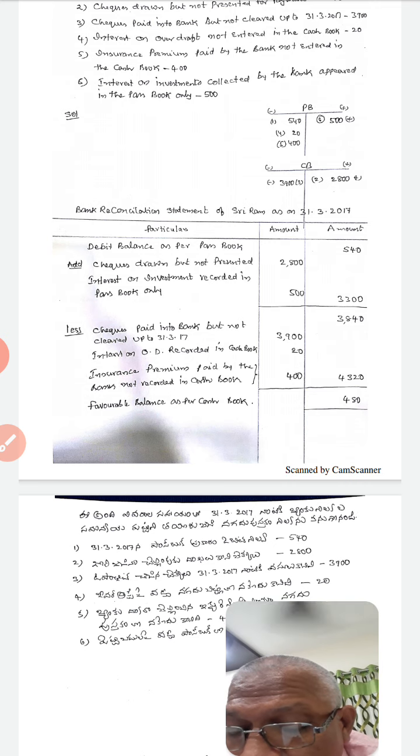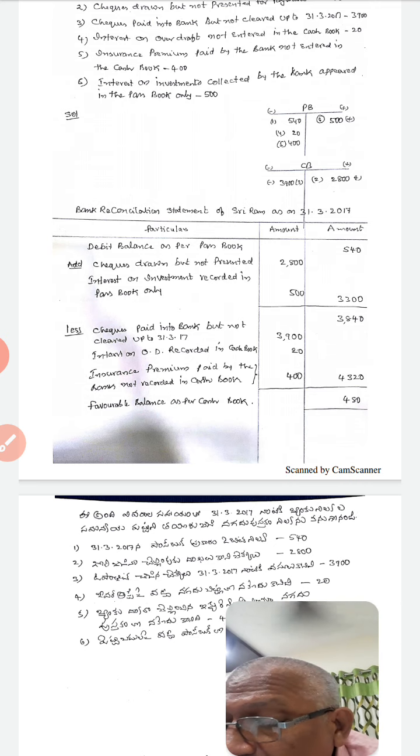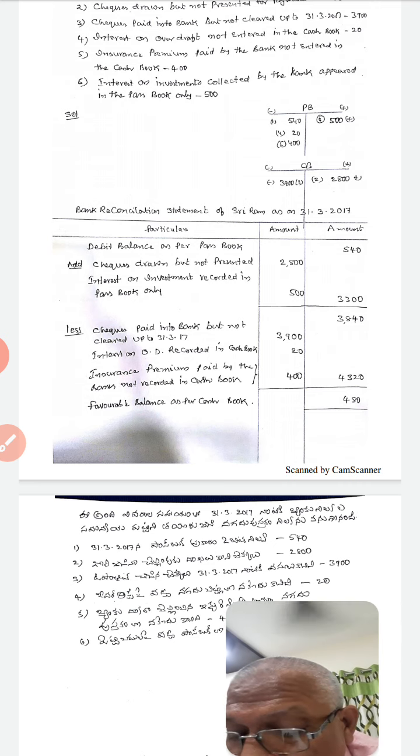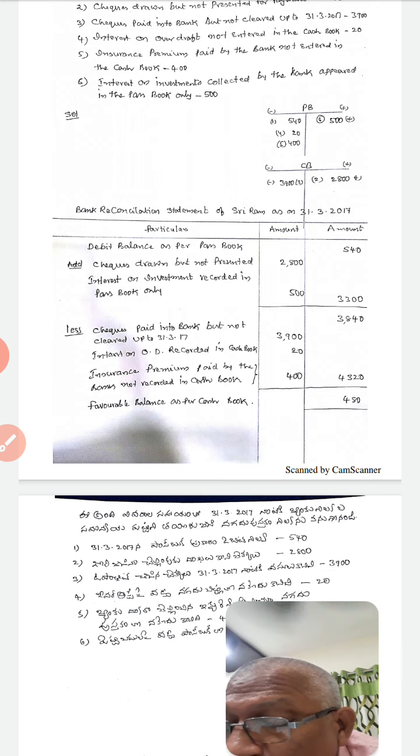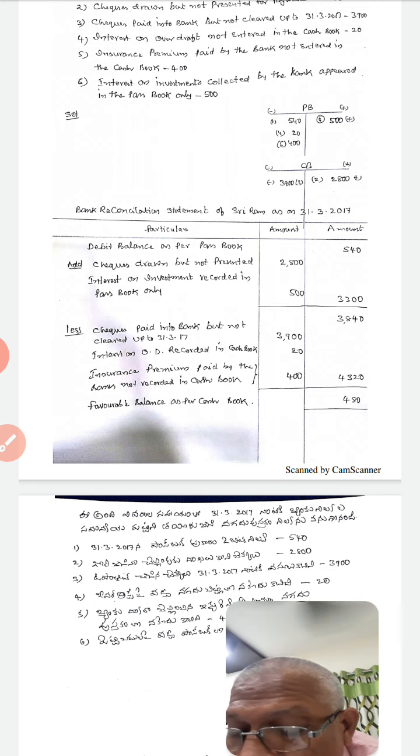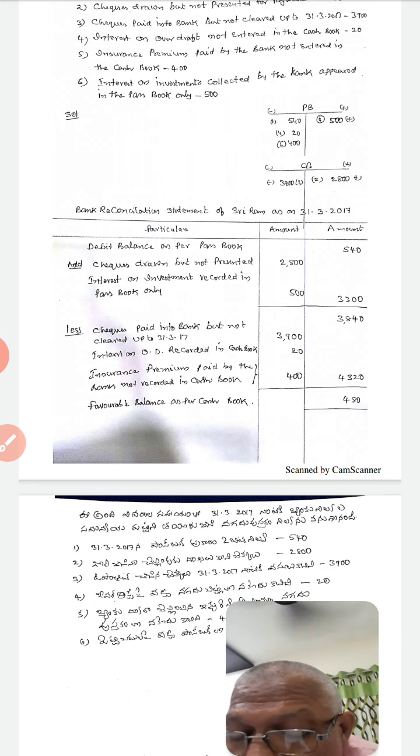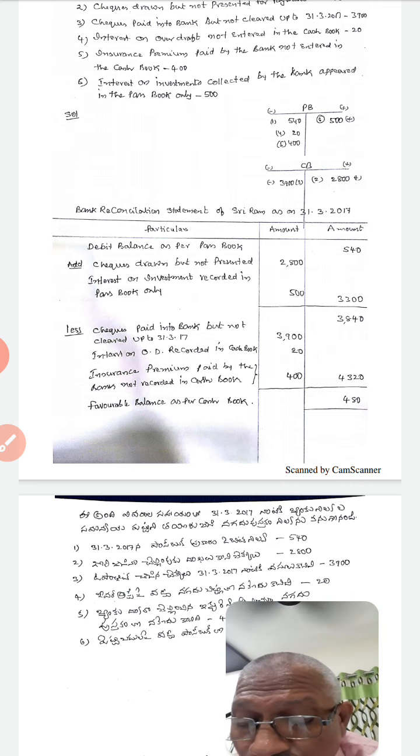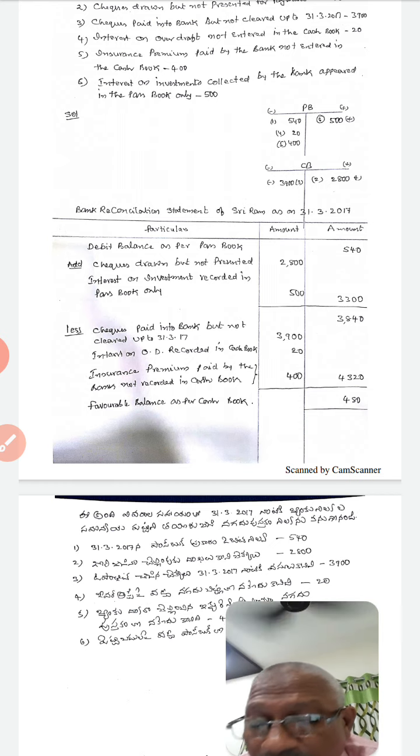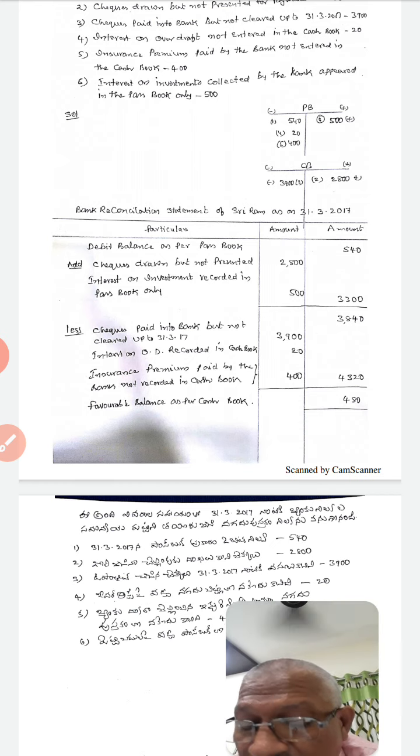So it becomes an add. Number 3, checks paid into bank but not cleared up to 31st March 2017, 3,900. Checks paid into bank but not cleared is debited in the cash book, so it becomes a credit in the passbook.